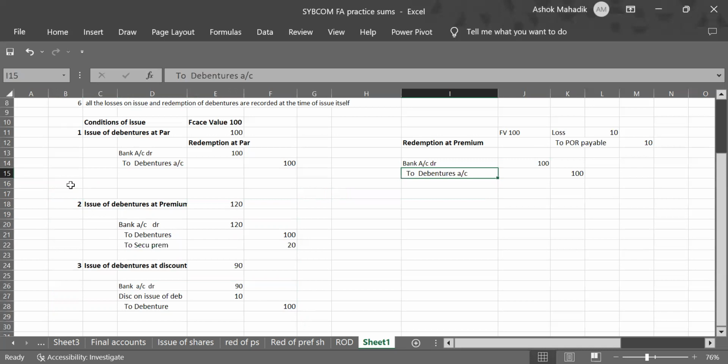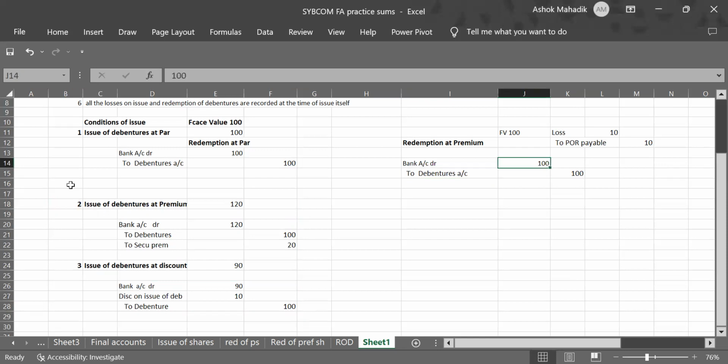Okay, so what I have done now, I have just copy pasted the same entry here. So this first option is what? Issue of debenture at par and redeemable at premium. Now I'm writing the entry for issue of debenture at par, redeemable at premium. So what will be the change in this entry? When we issued debenture at par, what was the entry? Bank account debit to debenture. Now we are going to repay this debenture at a premium. The 10 rupee loss is there. Now how to incorporate that loss in this entry?